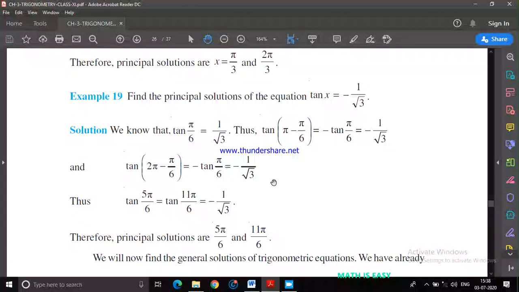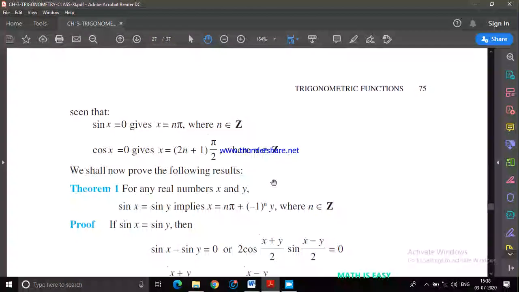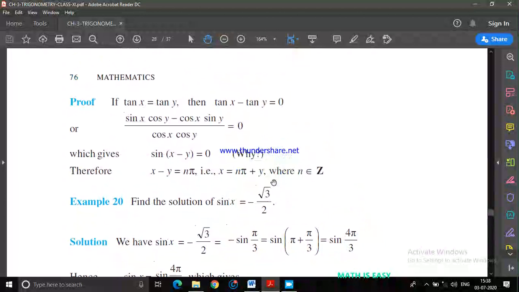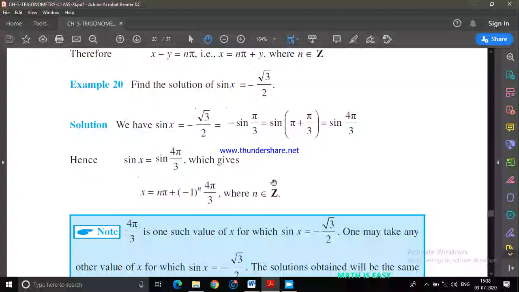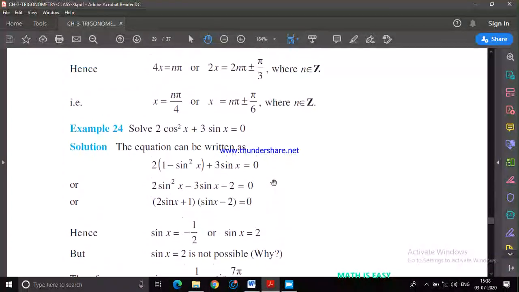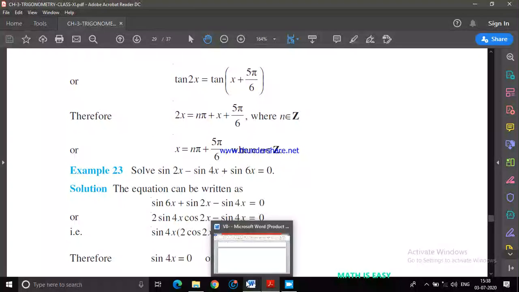Okay. So this is how you will find the principal solutions. The principal solutions of any trigonometric function have to be within 0 to 360 degrees or 0 to 2 pi, including 0 and excluding 2 pi. Okay. Now when it comes to the general solution, as in the last class we discussed some part of it. Then we will discuss the trigonometric equations. As I said, we'll discuss the trigonometric equations in the next class.